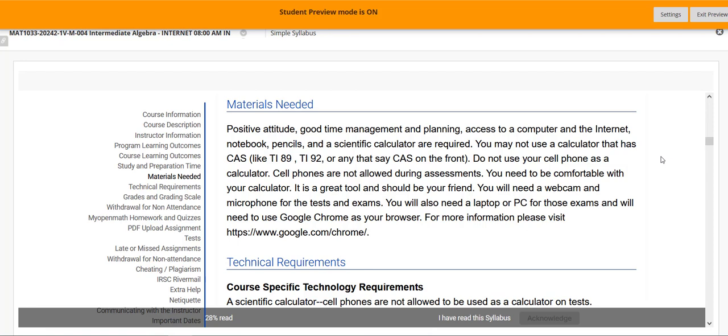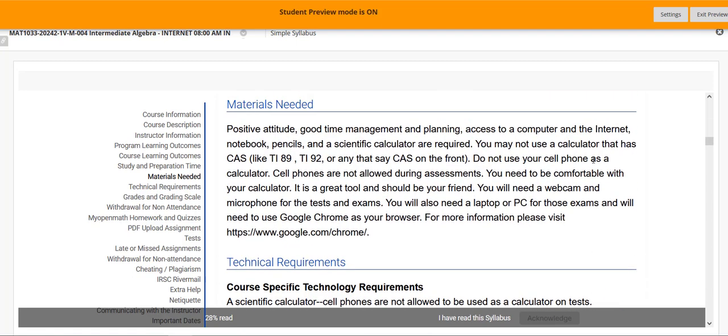You cannot take your tests on a Chromebook or an iPad. You will need a laptop or a PC, and you will need Google Chrome. You will also need a webcam, which is listed right here, with a microphone for your tests and exams. So make sure you have access to those to do your tests.